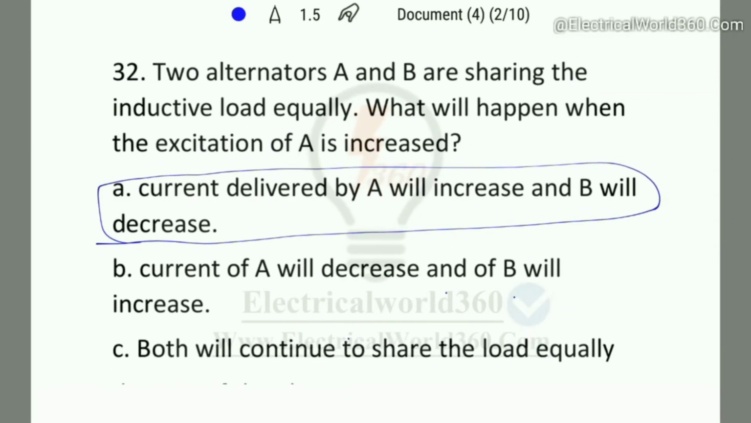Why? Because this is the case of parallel operation of alternator. If the excitation of generator A is increased, then the excitation voltage of A will increase. However, terminal voltage is constant for parallel operation. Therefore, the current delivered by A will increase and B will decrease.